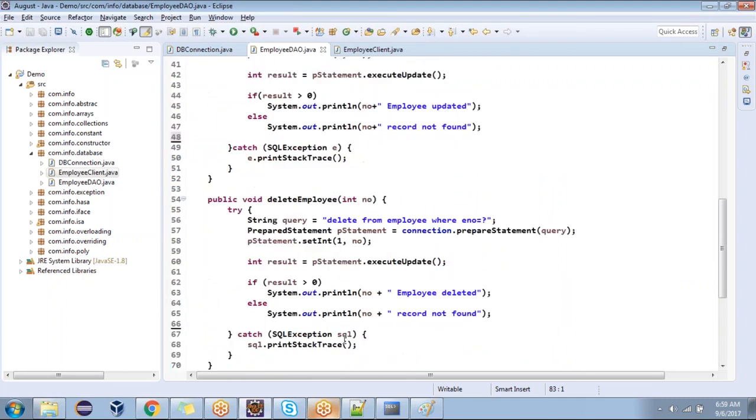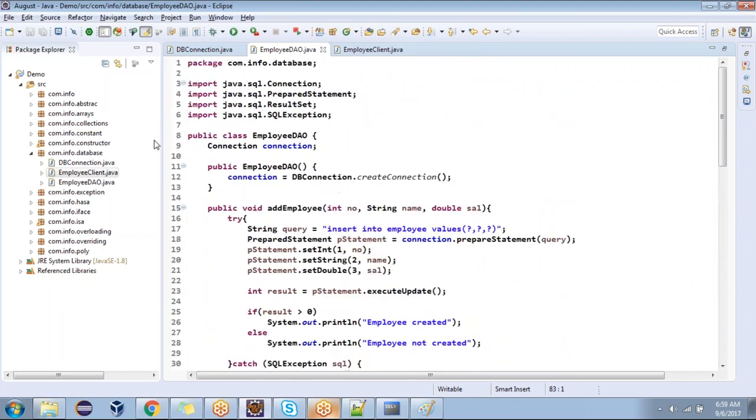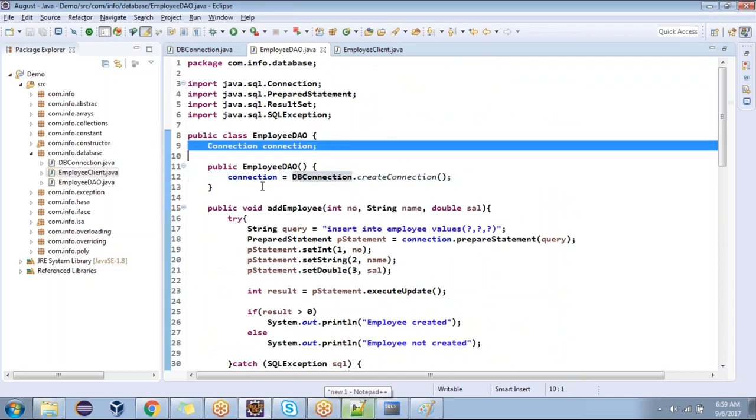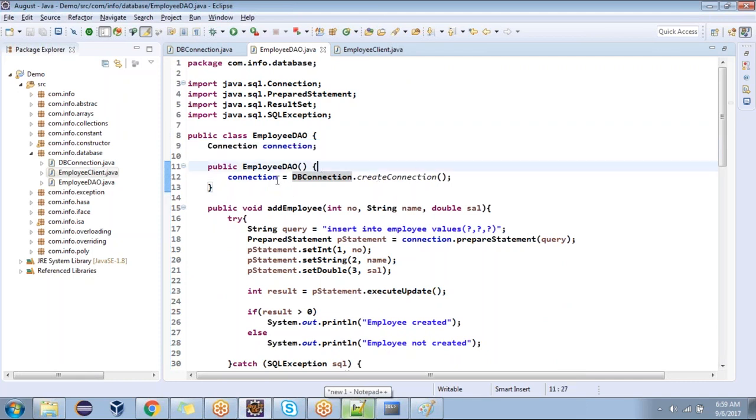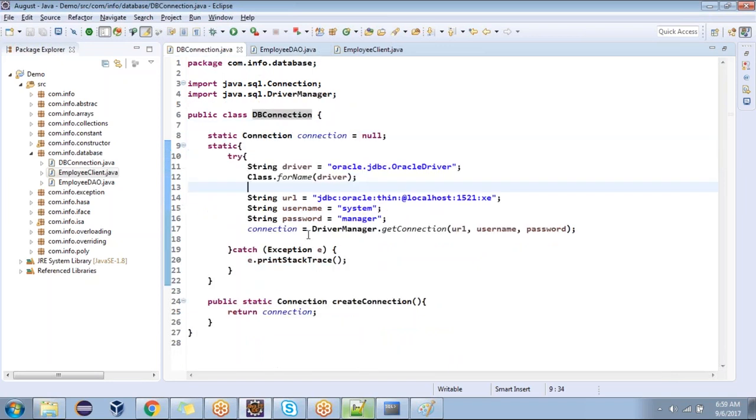And also that create connection, it should be initialized to null, right, at the start of the class? No. If it is a local variable, if it is declared locally, meaning within the method, we need to initialize it to null. Understood? When you are declaring it globally, it's not required. By default, it will take null. If you want to initialize, you can initialize. It's up to you. Here also, null is not required.